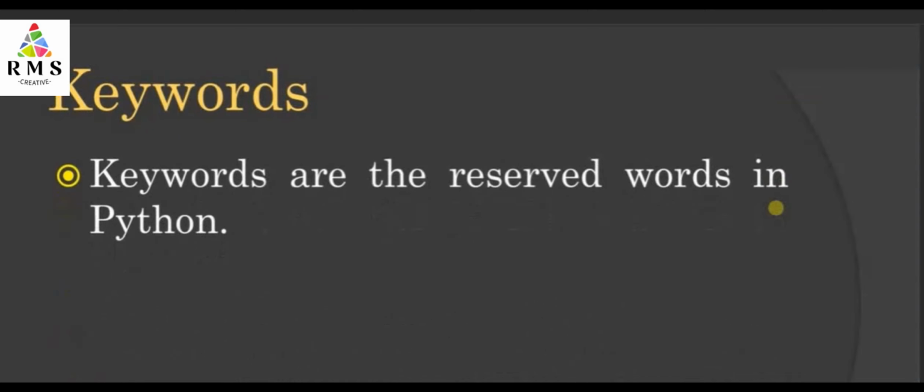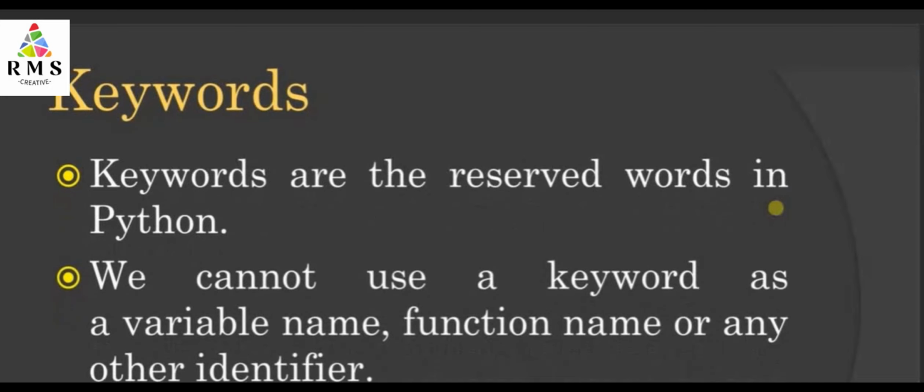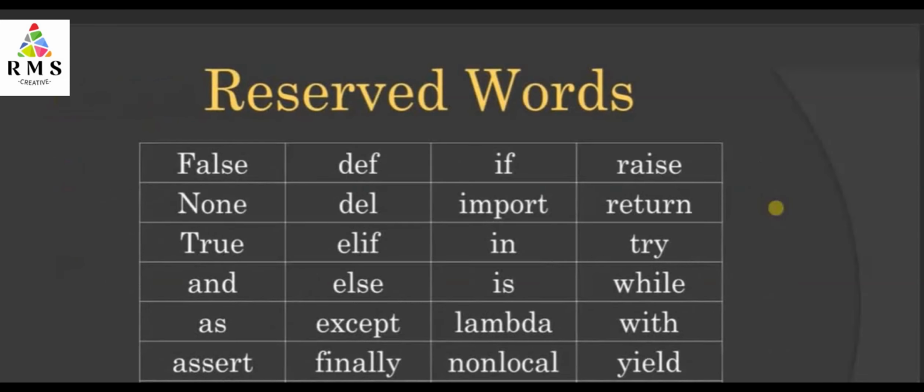What are the keywords? Keywords are the reserved words in Python. We cannot use a keyword as a variable name or as a function name or any other identifier. So friends, we are going to keep this in our mind. We can give any other name to the variable, but we cannot use the reserved words. This is the general list of reserved words of Python. So while assigning the variable name, we are not going to give this as the name. For example, I should not say class is equal to this, because class is a reserved word.